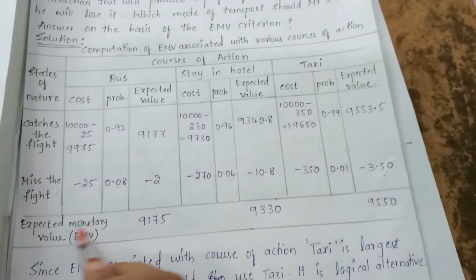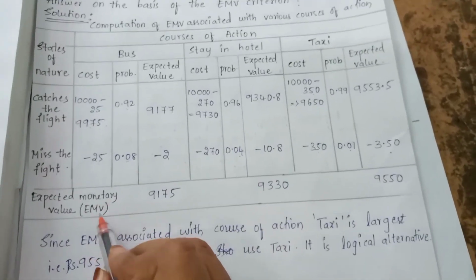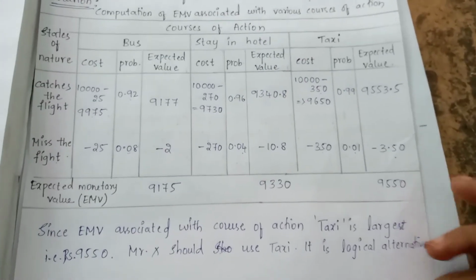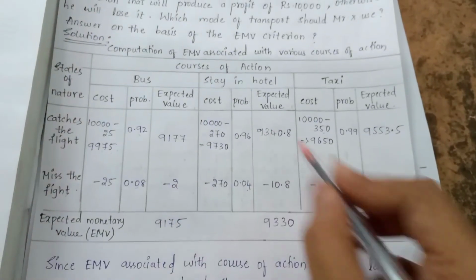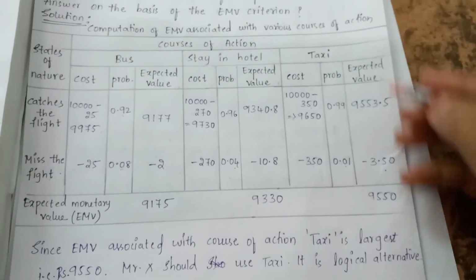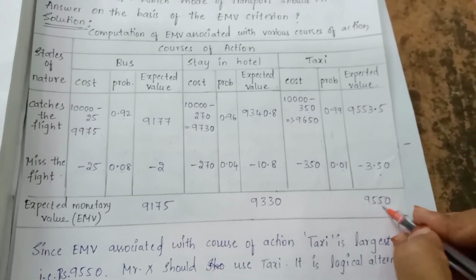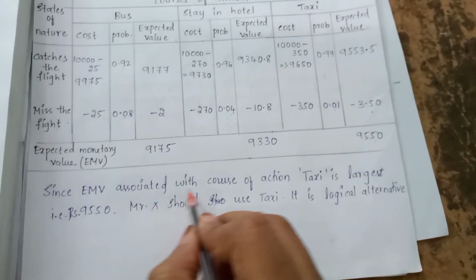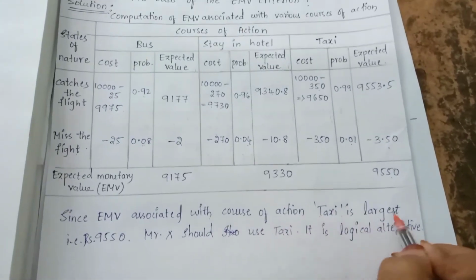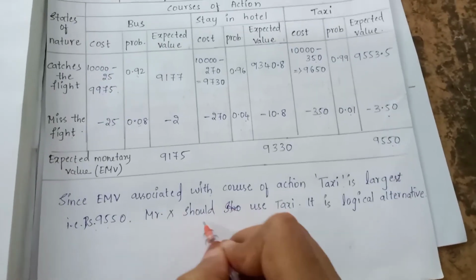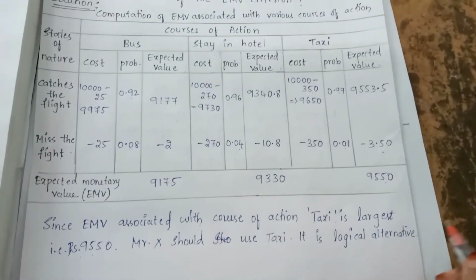So we have calculated the expected monetary value. In the EMV approach, we need to take the action which has the maximum EMV. Among these three courses of action, which has the maximum EMV? You have to go with the taxi. It has the highest EMV, that is 9,550. Since the EMV associated with the taxi is largest, rupees 9,550, Mr. X should use the taxi, and it is the logical alternative.